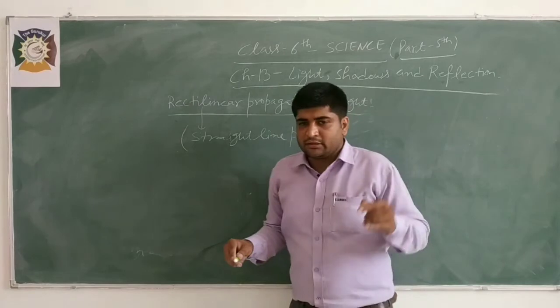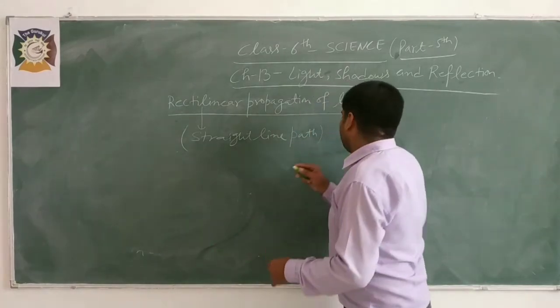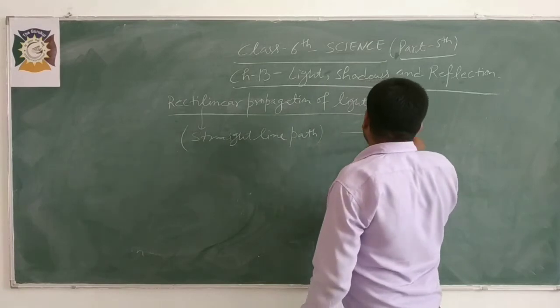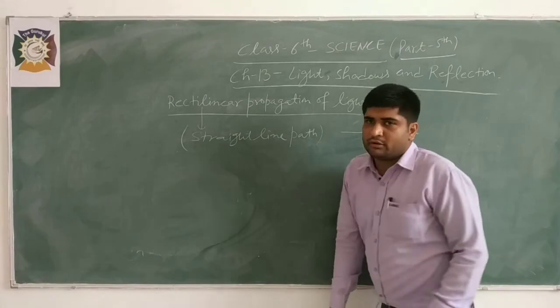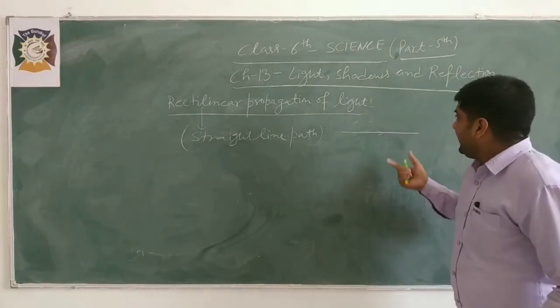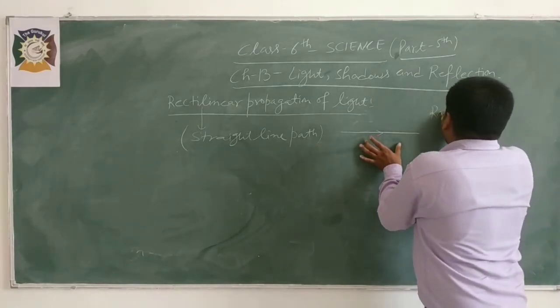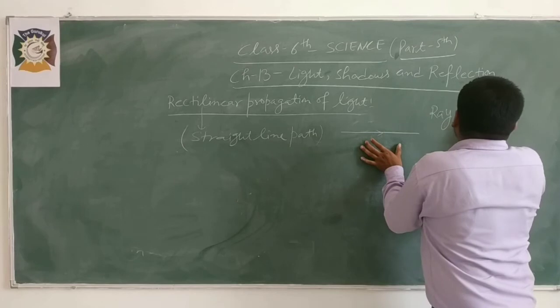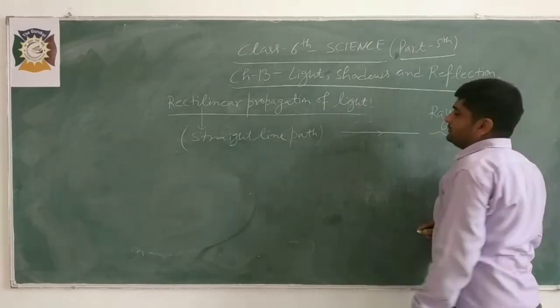If light is propagating, how can we draw it? This is a straight line path with an arrow. This figure represents a ray of light.